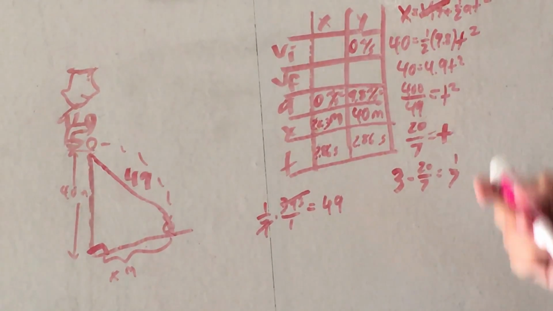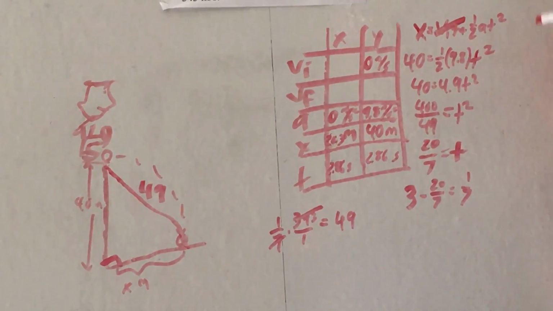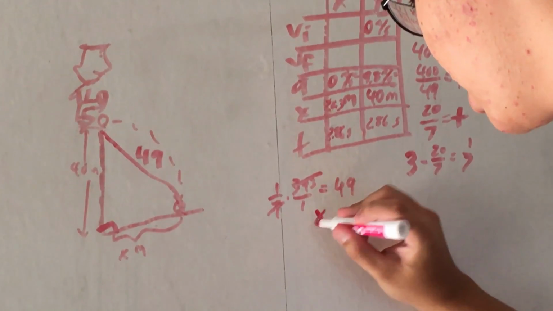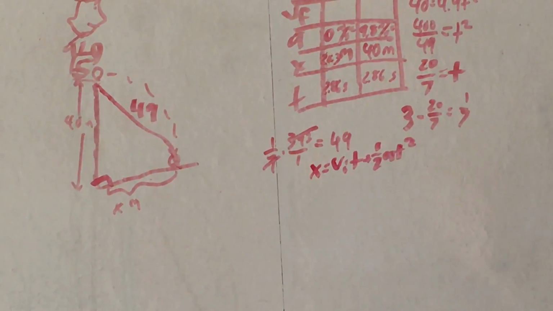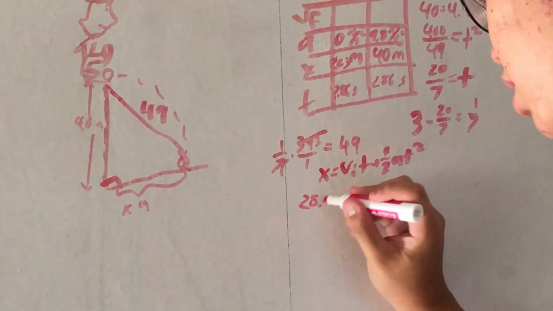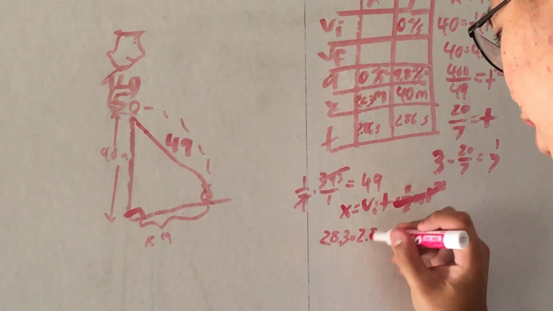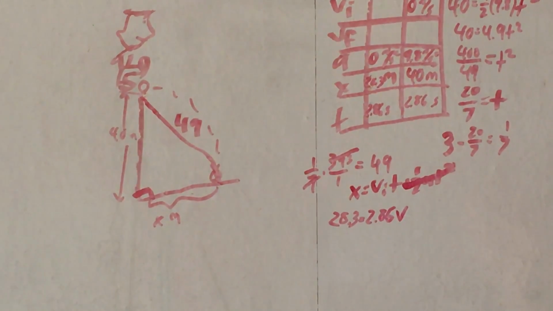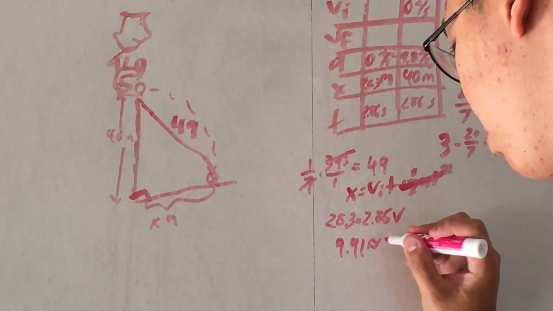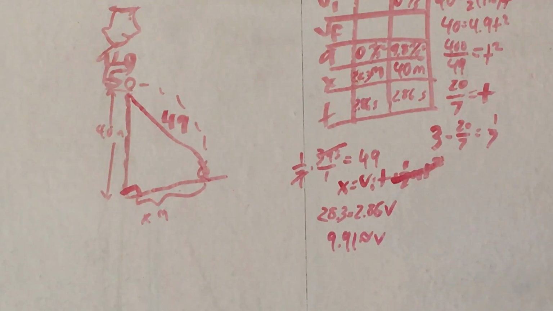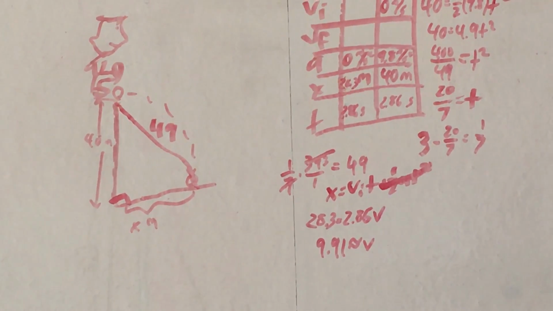Okay, now we have enough information to calculate VI for x. So we take this again, x equals VIT plus half AT squared. Now we start filling everything in. So 28.3 equals, well, since a equals 0, we can cross this out, 2.86 V. And now if we divide both sides by 2.86, we get 9.91, which approximately equals V. So the horizontal velocity of the rock is 9.91 meters per second.